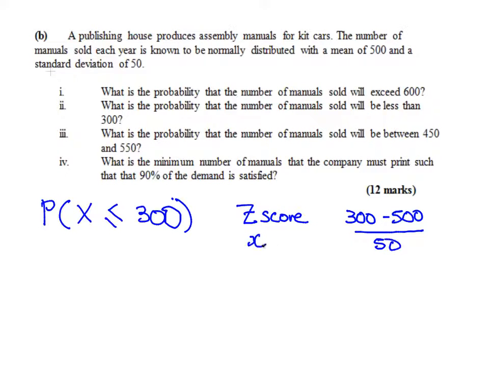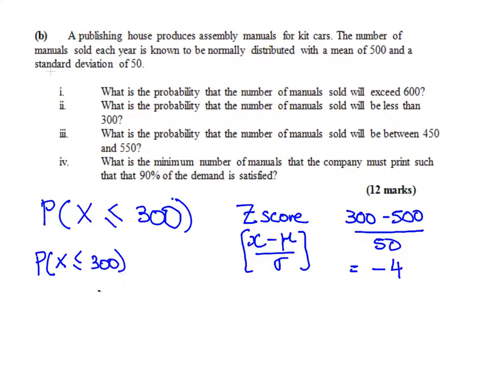Just a reminder, that's small x minus mu all over sigma. That is 300 minus 500, which is minus 200, divided by 50. So that gives us minus 4. So the probability of x less than 300 is equal to the probability of z being less than minus 4.